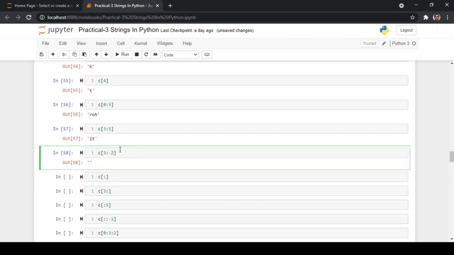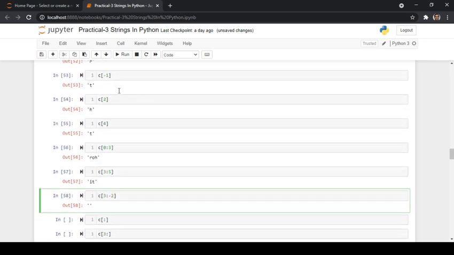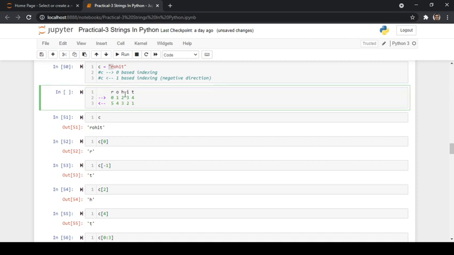So yeah, 3 colon minus 2. Take it now, 3 colon minus 2. Why is it not returning anything? Because it is starting at the third index: 0, 1, 2, 3. It is starting at the third index, and it is going up to minus 2, which is minus 1.